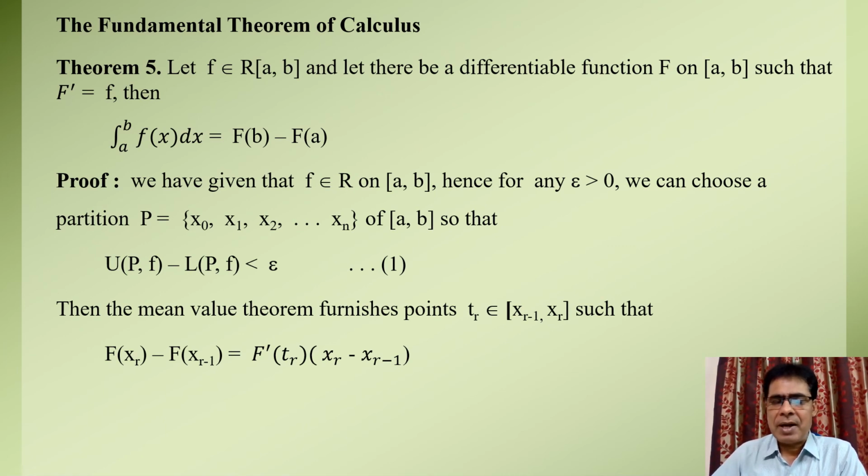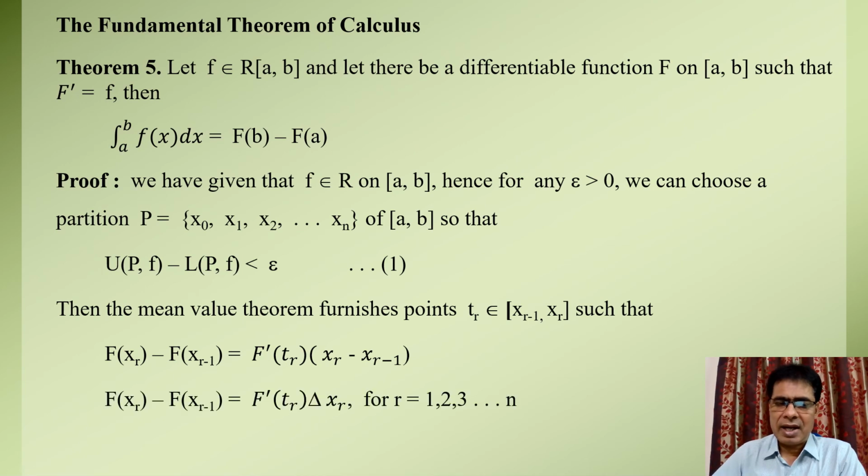Since capital F function is given differentiable on the closed interval [a, b], and we know that a differentiable function must be continuous, hence the function capital F is continuous also on the closed interval [a, b]. Therefore, by the mean value theorem of calculus, there are points t_r belonging to the closed interval [x_{r-1}, x_r] such that capital F(x_r) minus capital F(x_{r-1}) equals the differential coefficient capital F dash(t_r) into del x_r.